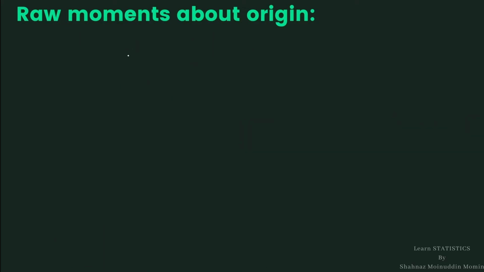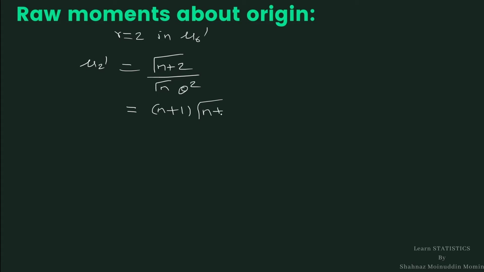We shall substitute r equal to 2 in mu r dash. We get mu 2 dash is equal to gamma n plus 2 divided by gamma n theta square. By expanding this gamma n plus 2 we get n plus 1 gamma n plus 1 divided by gamma n theta square.